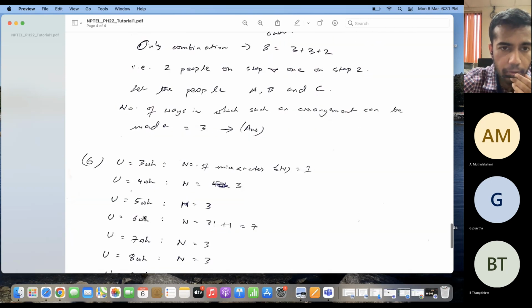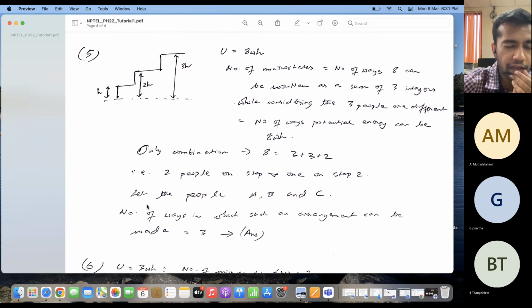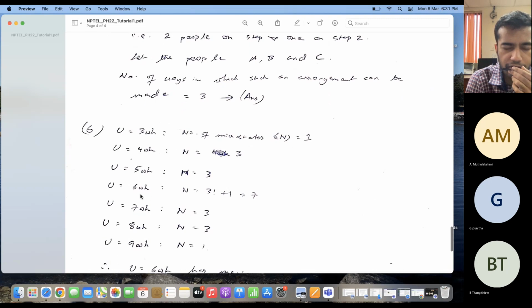Now, when the energy is 6 Wh, then let us see how many ways we can have this arrangement. One is that I can have all three people standing on this step. So 2 plus 2 plus 2 equal to 6, right? The other possible arrangement in which I can have 6 Wh is if I have 1 plus 2 plus 3. That is one person here, one person here, and one person here. And the number of ways in which I can form this particular arrangement is 3 factorial. Basically, I can reshuffle them in 6 different ways such that one person is standing on each step. So the number of microstates corresponding to this is 3 factorial plus 1, which is equal to 7.